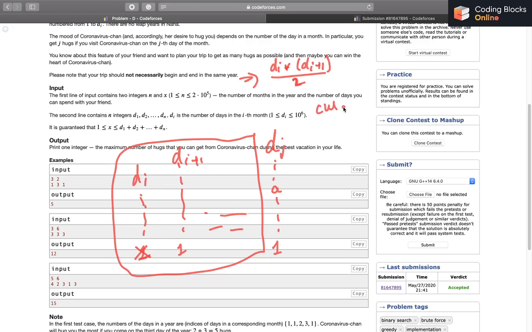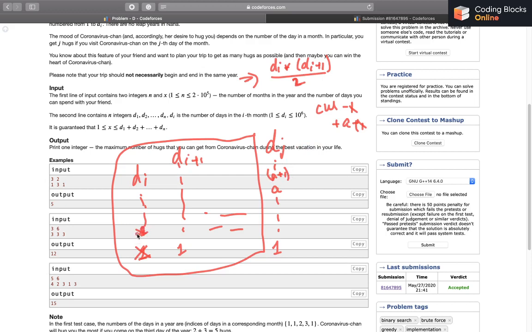The new answer will be after subtracting 1, because I have lost one hug here. But since I'm moving one day up from the start, I'll have to add one more day at the end. So I'll be adding a plus 1 to the number of hugs, and if this 1 and 1 cancel, then I'll actually be getting a more hugs.